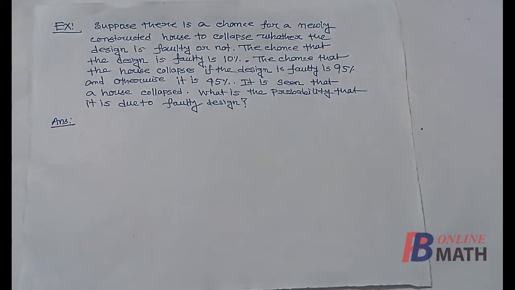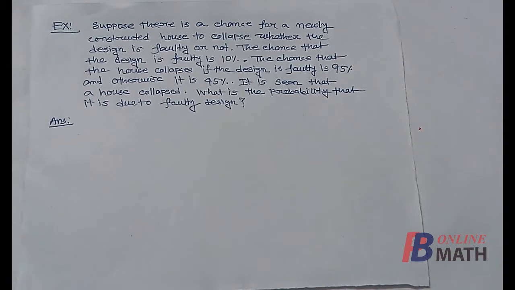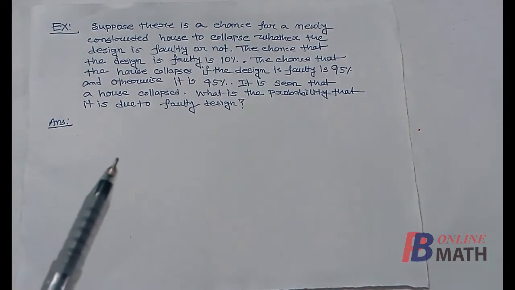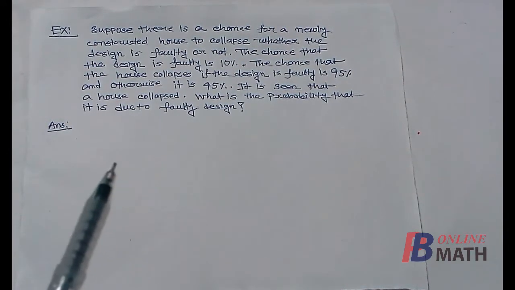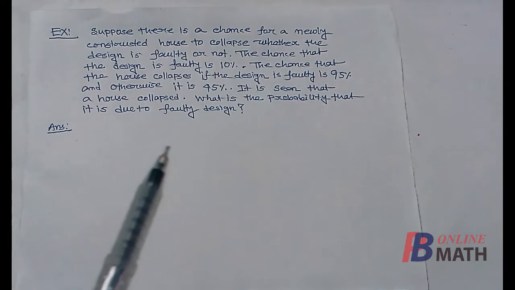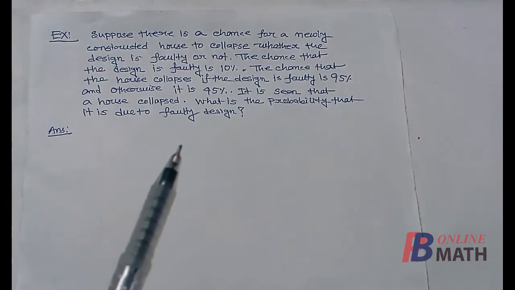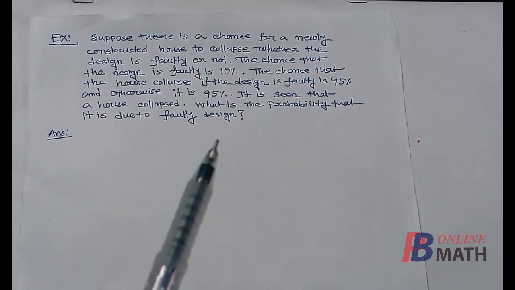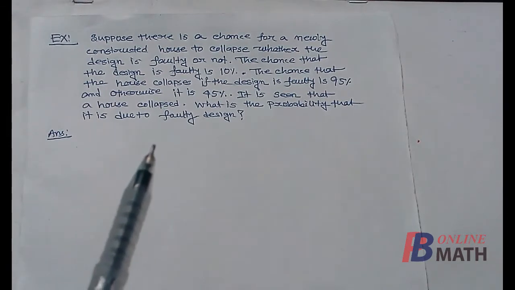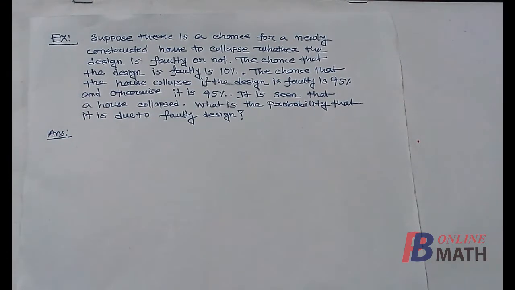We shall complete this part by considering an application of the Bayes theorem. Consider an example. Suppose there is a chance for a newly constructed house to collapse whether the design is faulty or not. The chance that the design is faulty is 10%. The chance that the house collapses if the design is faulty is 95%, and otherwise it is 45%. It is seen that a house collapsed. What is the probability that it is due to faulty design?